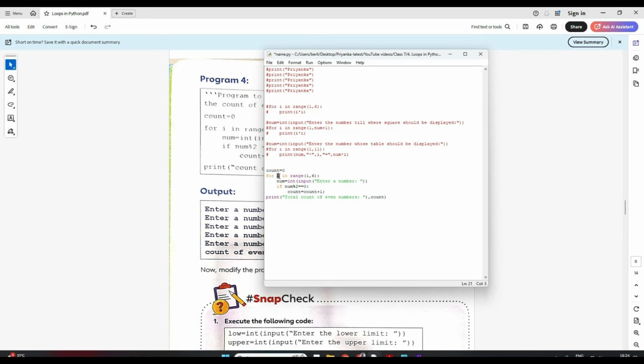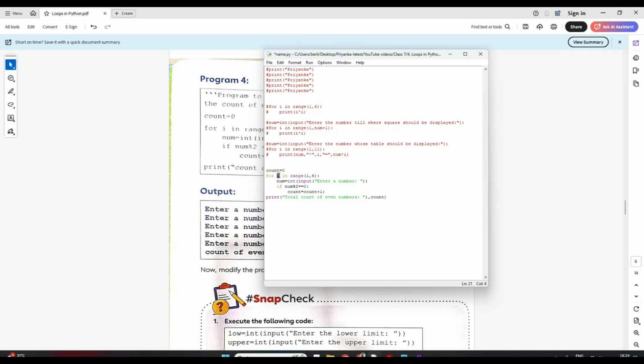Now i is 3. Again I'll ask the user to enter a number. Now suppose this time the user enters an even number, maybe 52. Now when the computer does 52 mod 2, it will give 0, right? So it will come to this line. Now my count was 1 from before, now it will be 1 plus 1, 2. Now the count becomes 2 here. Correct? Now it will again go up.